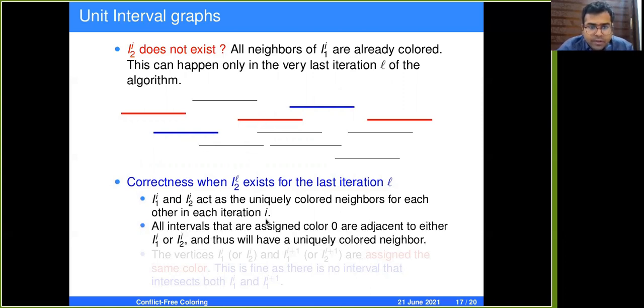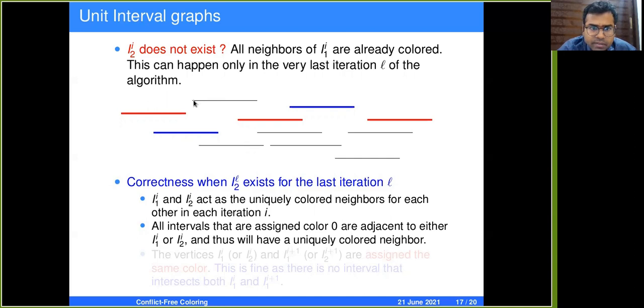And now we'll argue for the case of the intervals which are assigned the color 0. These intervals have either I1i or I2i as a uniquely colored neighbor. For them to not have a uniquely colored neighbor, an interval has to be adjacent to two reds and two blue intervals.